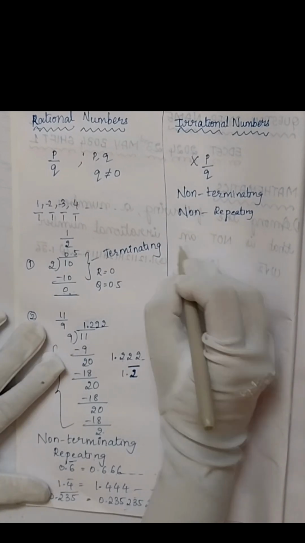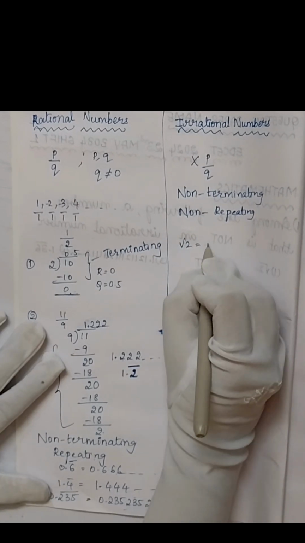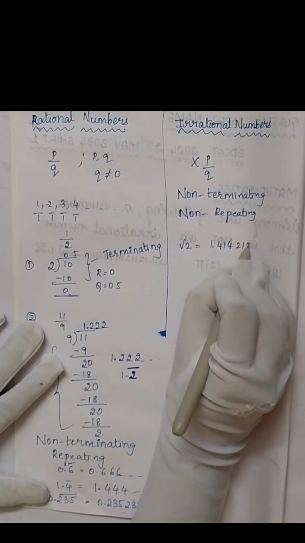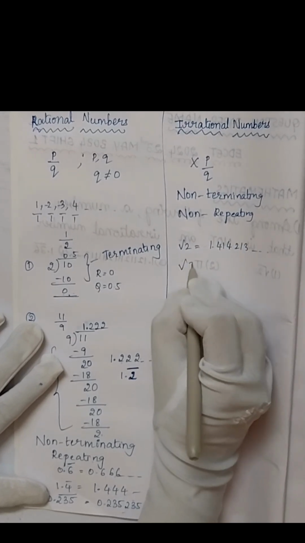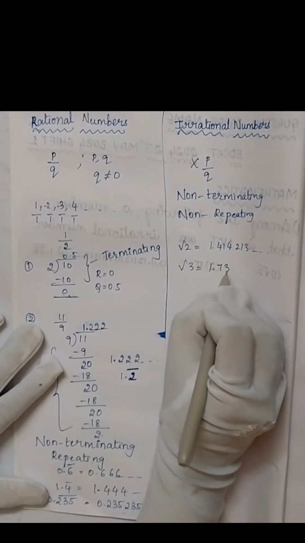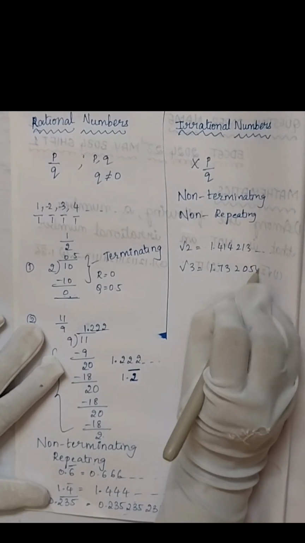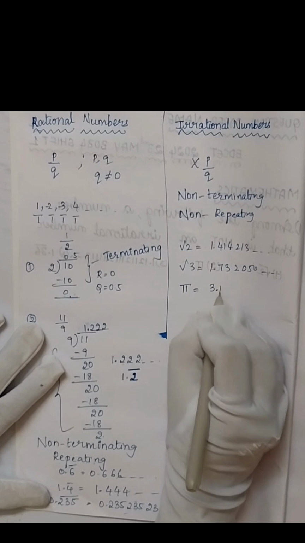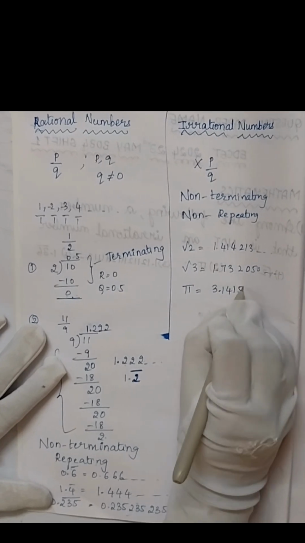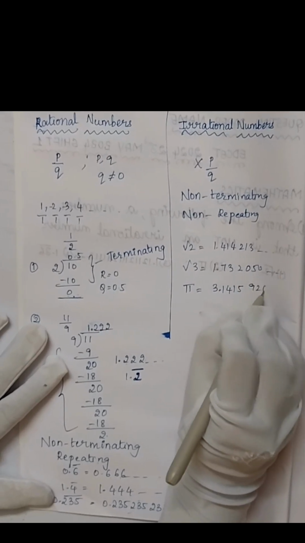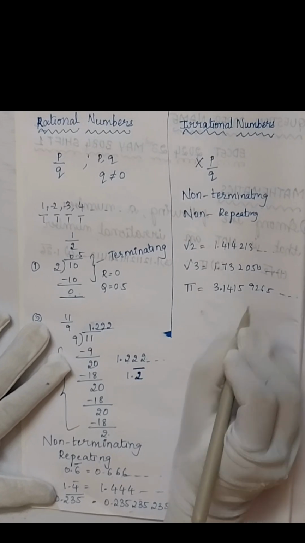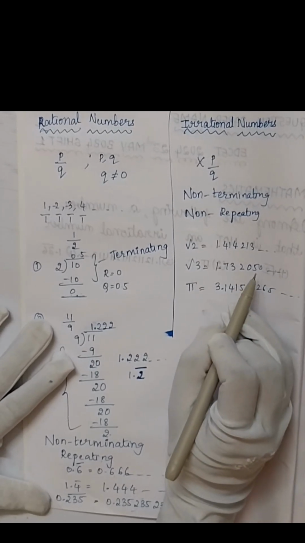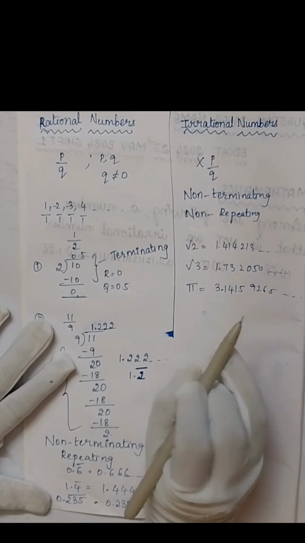For example, we all know the value of root 2. What is the value of root 2? 1.414213 and so on. And root 3 is 1.732050 and so on. And the value of pi, which is the famous value, we all know that: 3.1415 something 9265 and so on. Here you can observe that after the decimal, neither is it terminating nor is it repeating. So this is an irrational number.